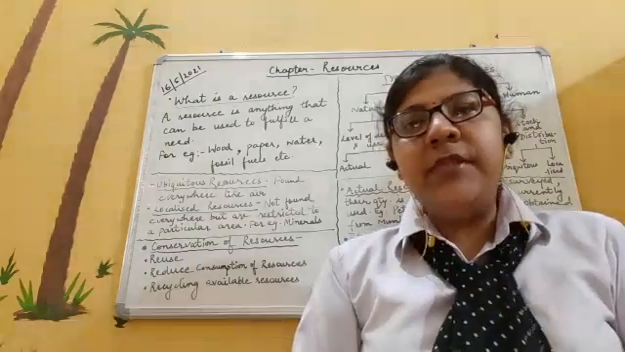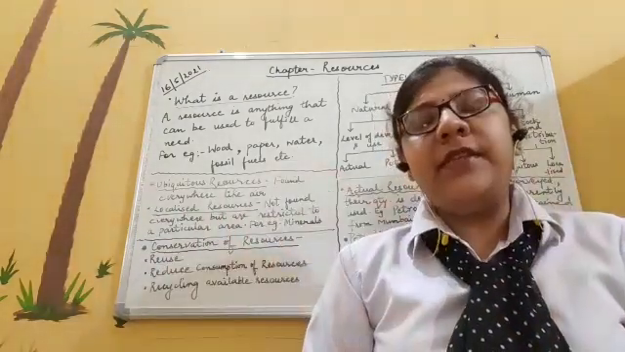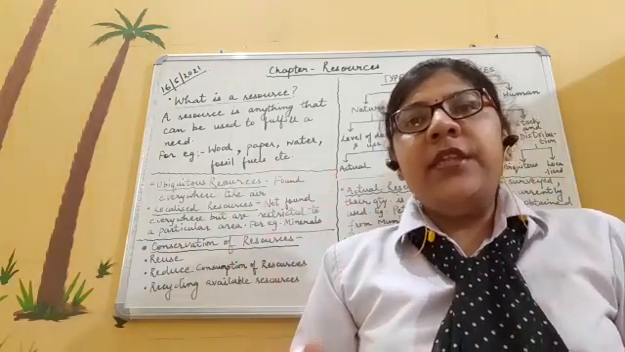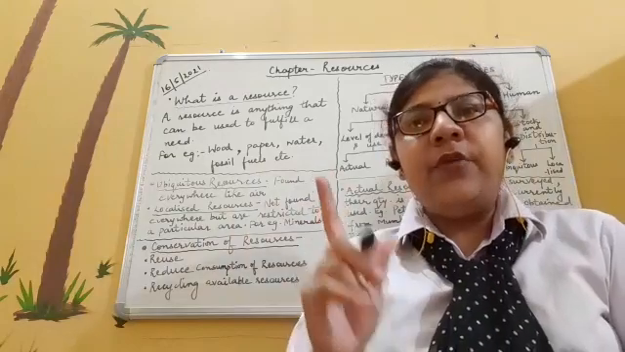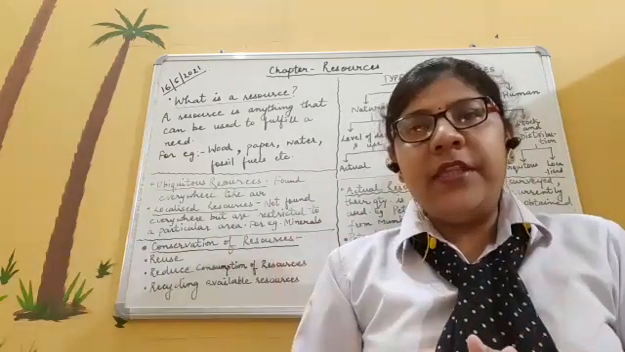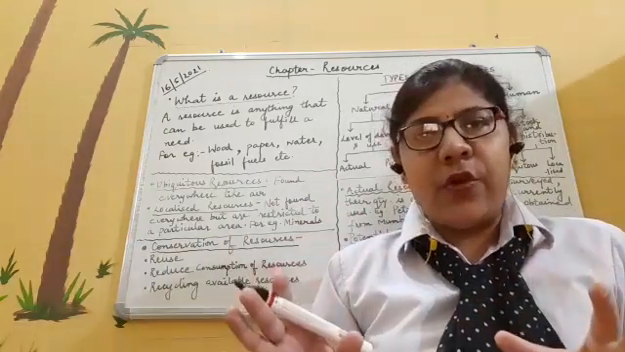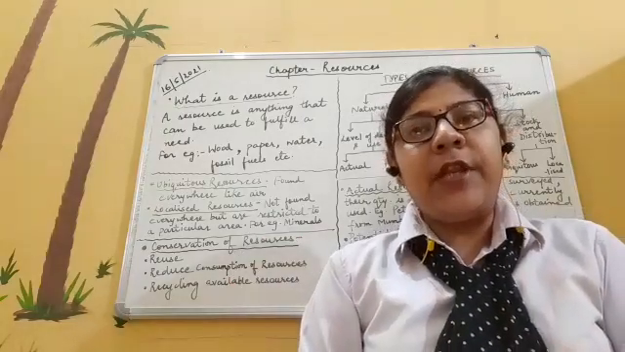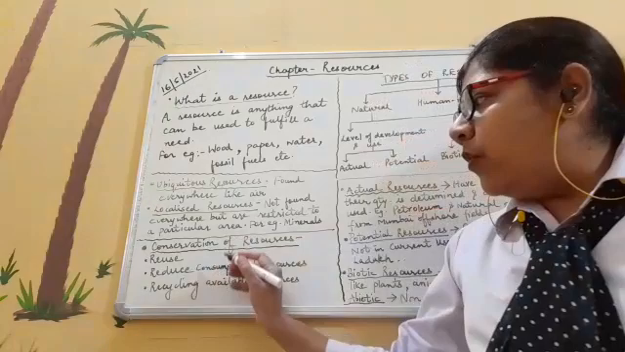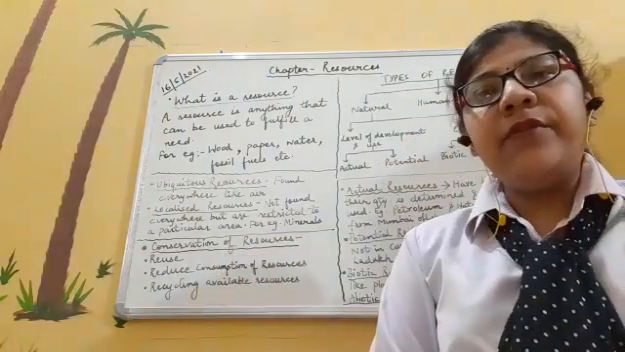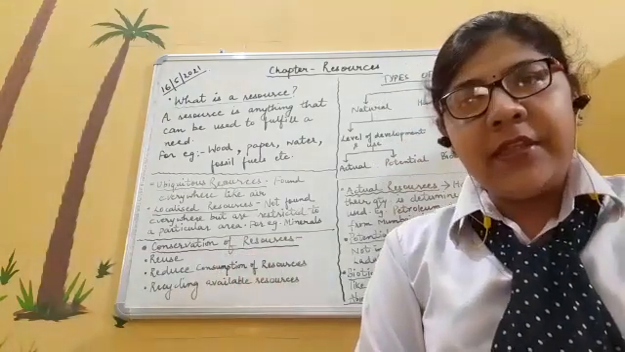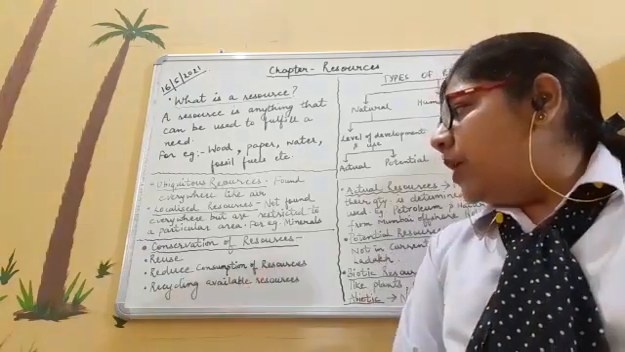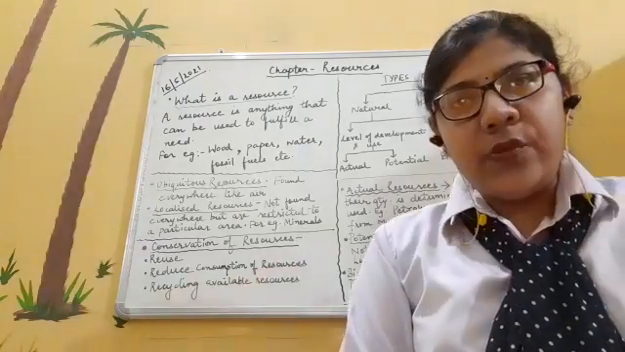Conservation actually means we need to protect the existing resources. We have to care for them. The stage should not come that one day they totally get finished off. So conservation is the protection of resources. Now let's discuss some of the ways how we can conserve the natural resources. So the first step is reuse.